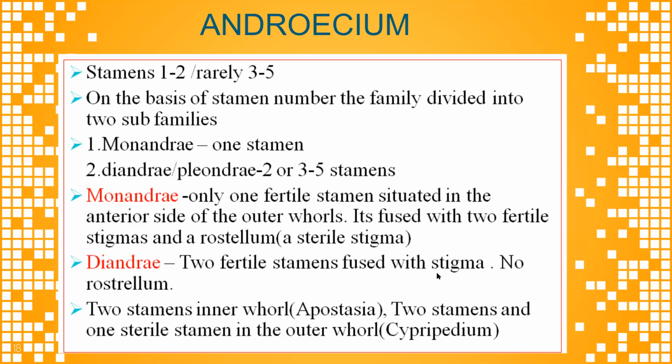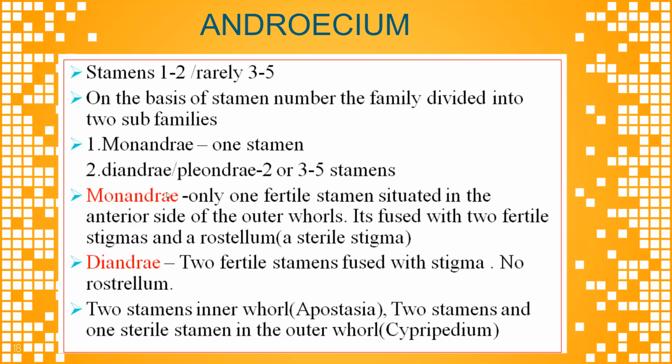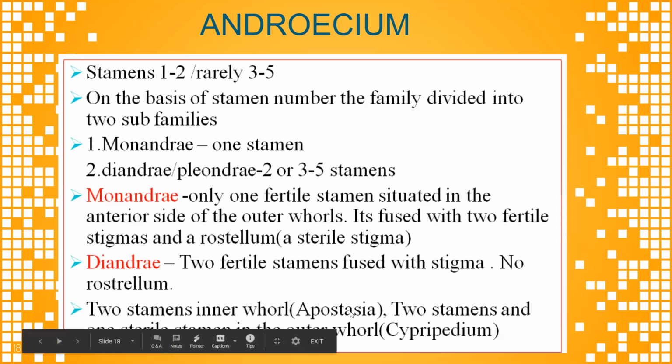Now the diandry: 2 fertile stamens fused with the stigma. The stigma is a part of the female reproductive organ, the uppermost part. Here 2 fertile stamens are fused with the stigma, with no rostellum. So the rostellum is present in the monandrae subfamily, and the rostellum is absent in the diandrae subfamily. There are 2 stamens in the inner whorl and 2 stamens in the outer whorl.